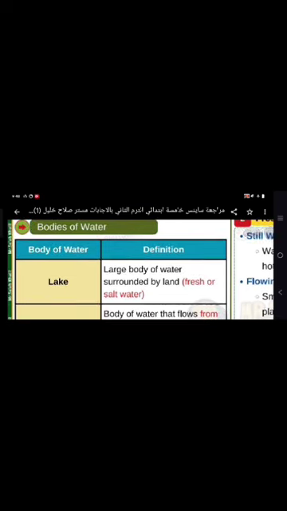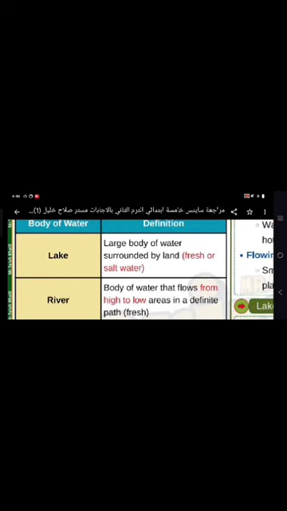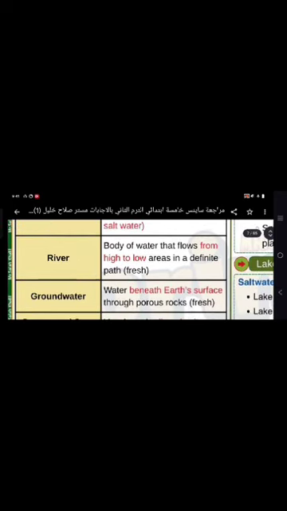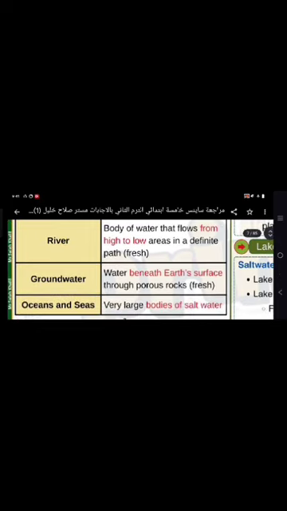Bodies of water. Okay, let's start with the lake, and then we will speak about the definition of each. A lake is a large body of water surrounded by land, and it could be fresh water or salt water, a combination of both of them. Okay, what about a river? It is a body of water that flows from a high altitude, or high level, to a lower one, and it is fresh water.